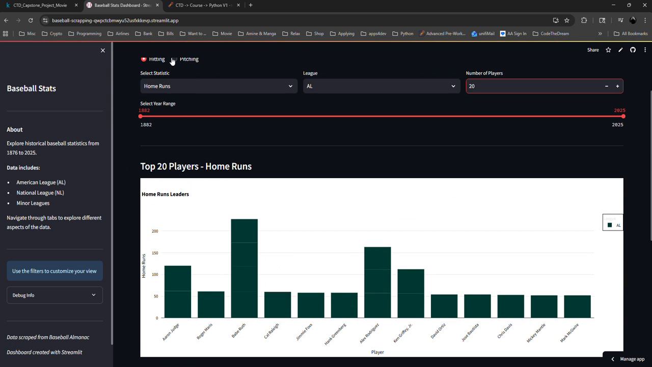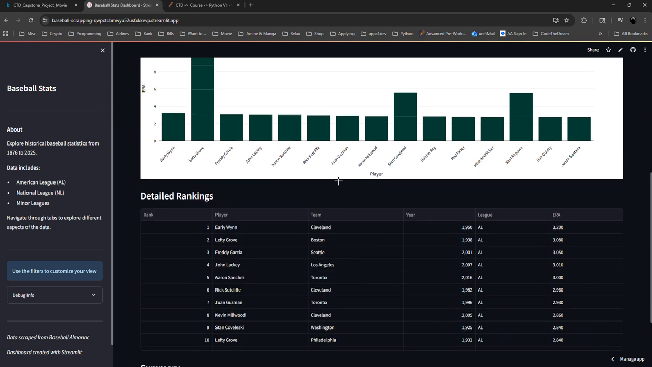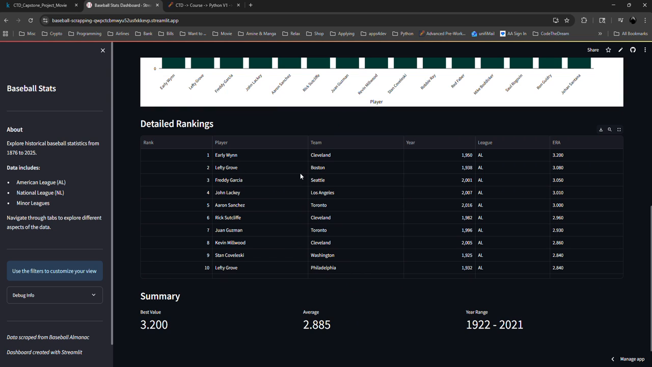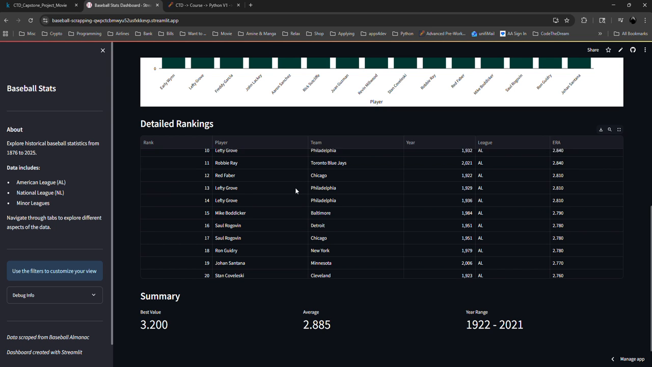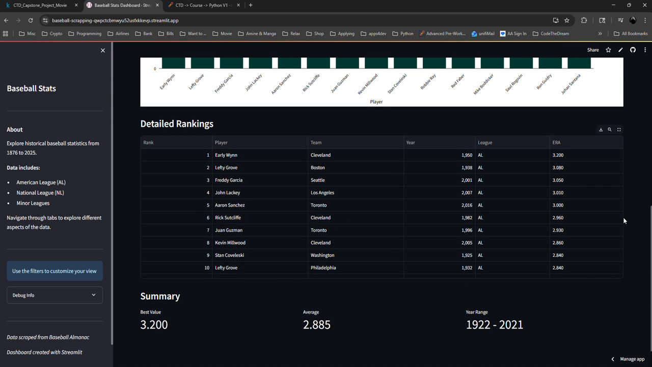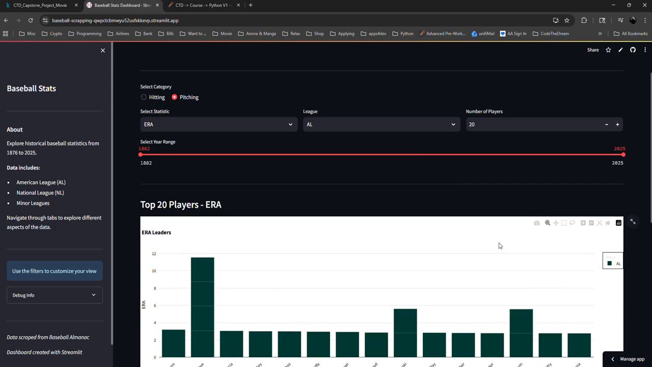If you choose pitching, you will see the same, but on the pitching side. Here on the bottom is all the information about those players, which you will see here in more detail. And on the bottom is the summary of all that information.